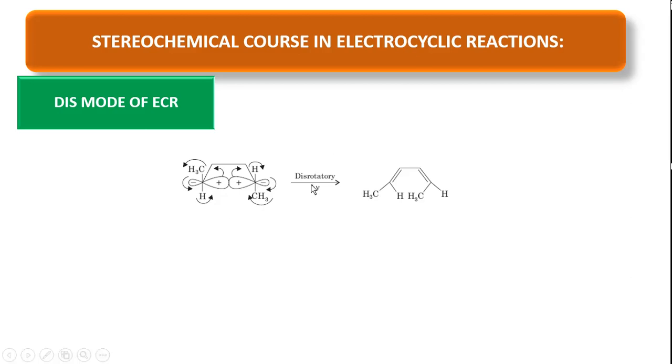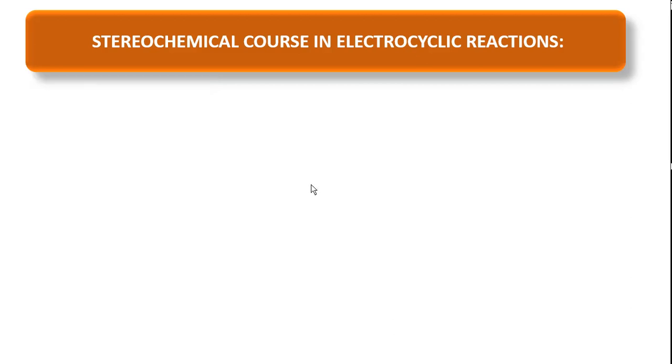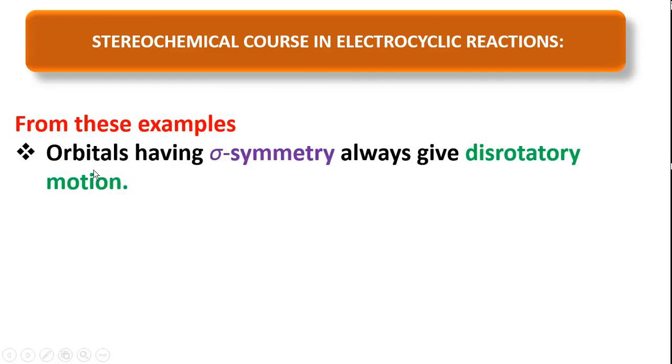disrotatory motion. So friends, this is about disrotatory motion, and from the example you can see that when orbitals have sigma symmetry, they undergo disrotatory motion.